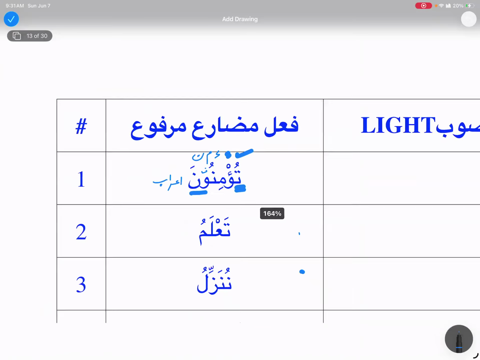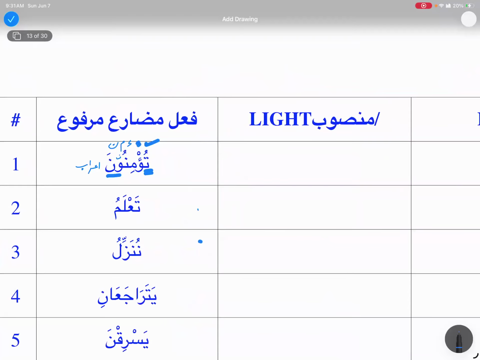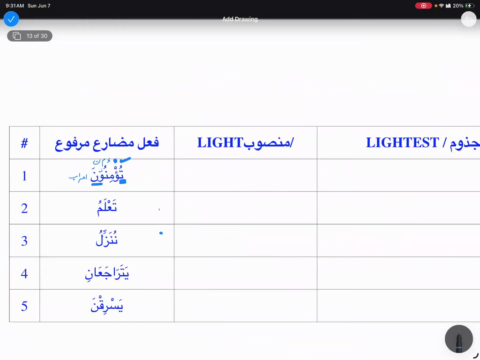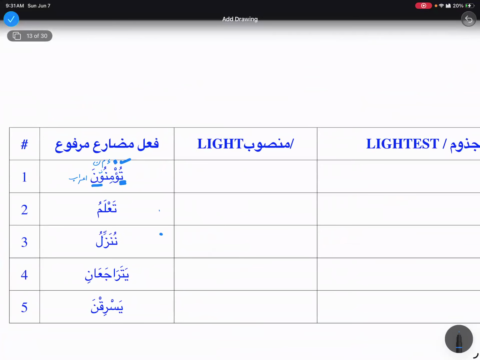And if I ask you make it mansoob, how are you gonna make it mansoob now? Hasfun nooni. Bi hasfin nooni. Very good. So you're gonna write like tu'minu. Tu'minu. Okay, what are the huruf that can make fi'l mudari' mansoob?